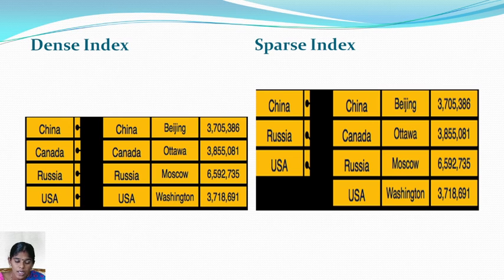For example, in the dense index, we directly store the data, like China, Belgium, and so on. A sparse index is stored in a different location, and we have to search in every index. Only after we find the data is the continuous searching finished; otherwise it continues to find the records. That is a sparse index.